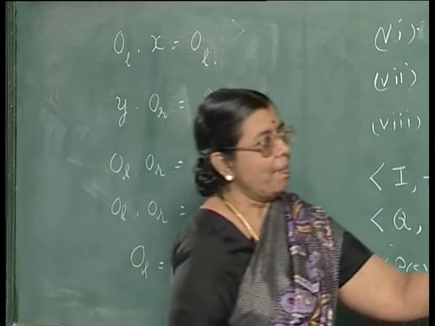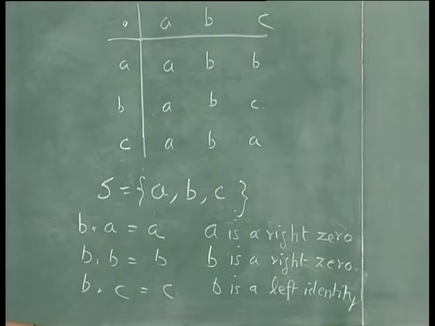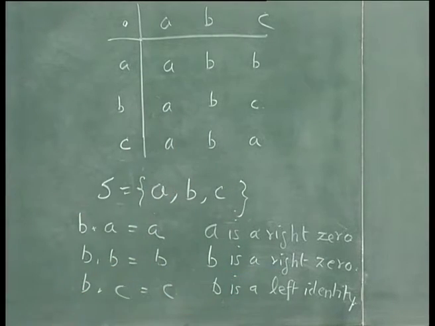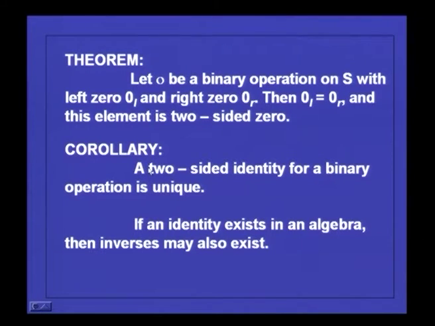In this particular example, you see that A and B are left identities, A and B are right zeros, but there is no left 0 in that example. And you can very easily verify that a two-sided identity for a binary operation is unique. Again in the same manner you can see it is unique, you cannot have two of them. If an identity exists in an algebra, then you may also have inverses of elements in that.